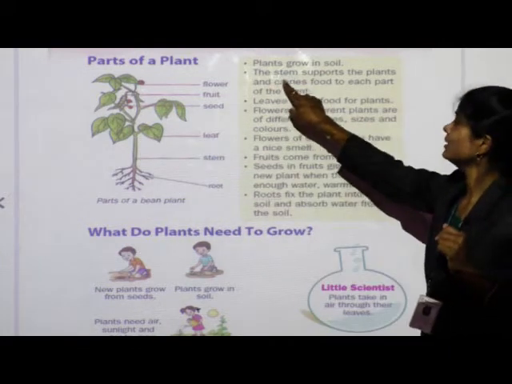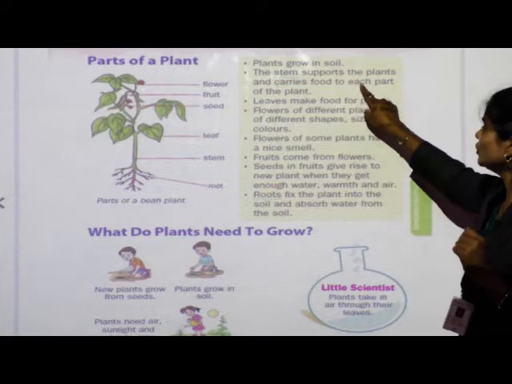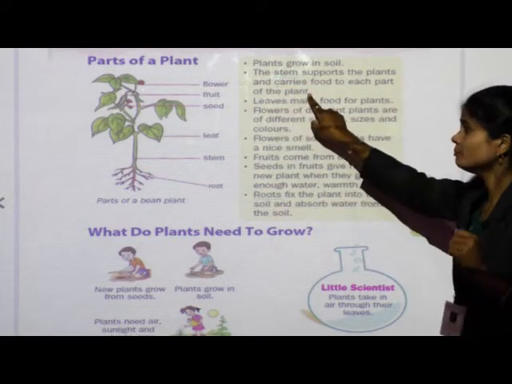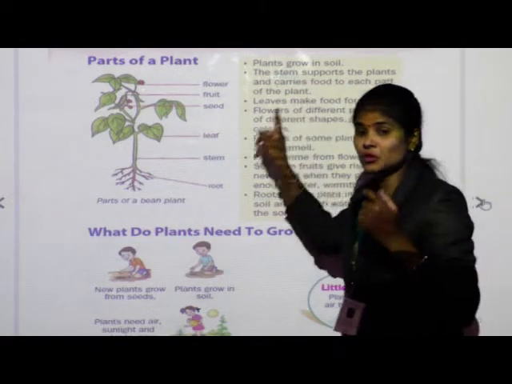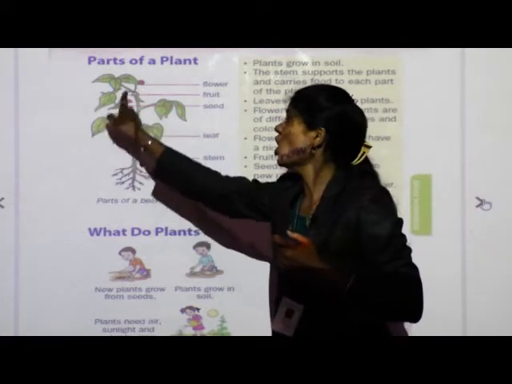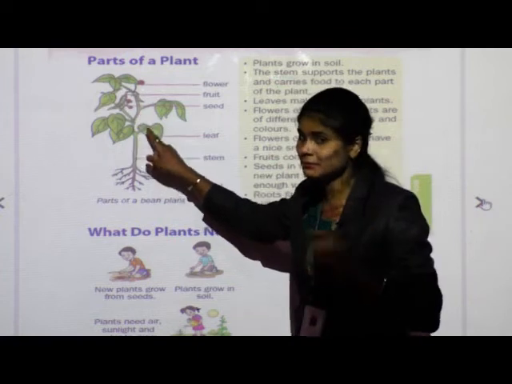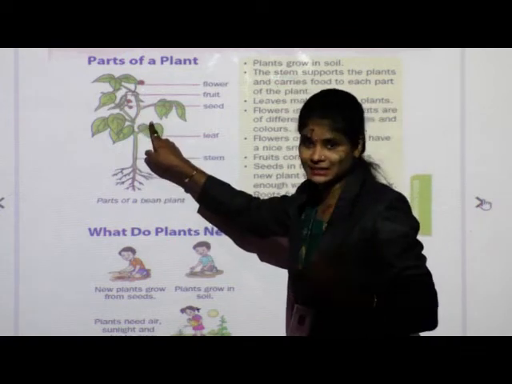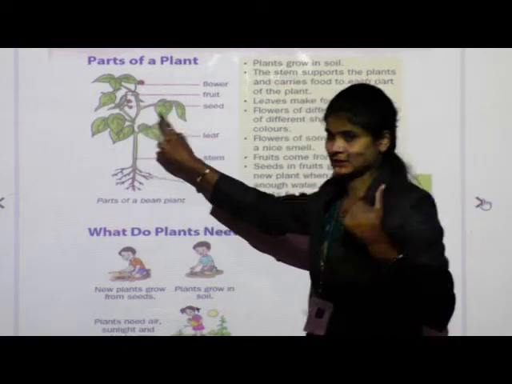plant. And next, it carries food to each part of the plant. Whatever the food stored in the plant, that stem carries to all parts of the plant. Means stem क्या करता है? Plant के जो parts है उसको food provide करता है.